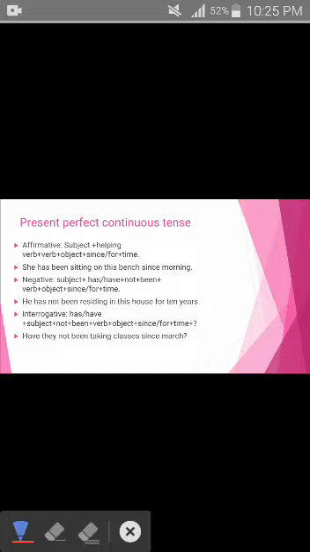In affirmative sentences, that is positive sentences, you have subject, then helping verb, verb, object, and here you have the addition of a mention of time in the sentence.